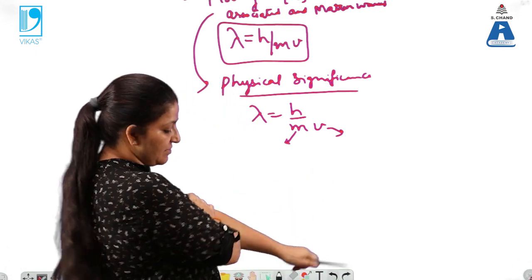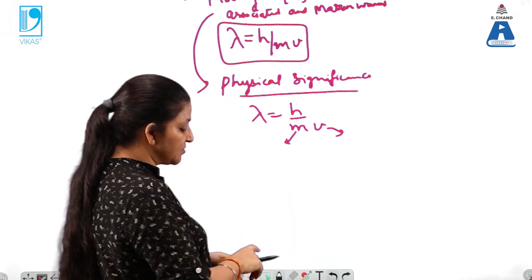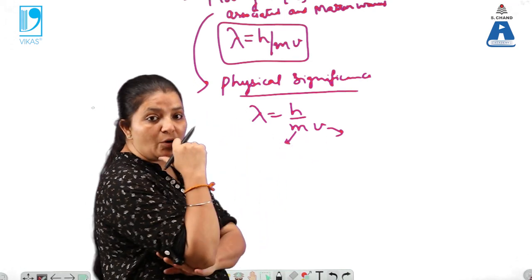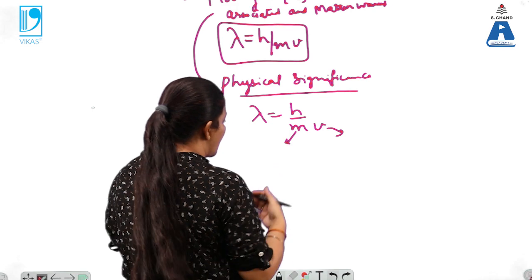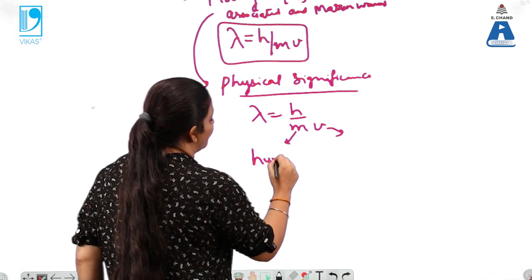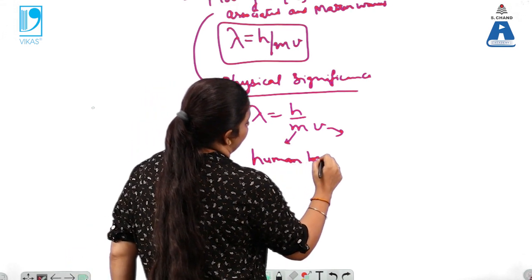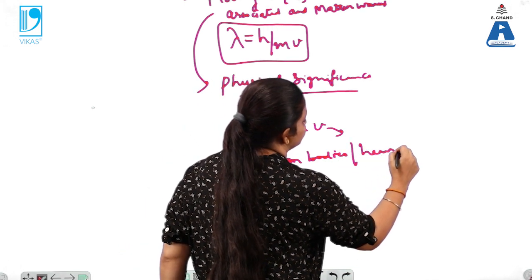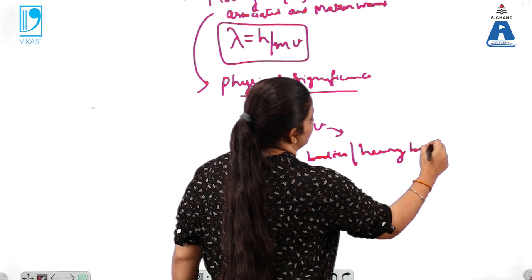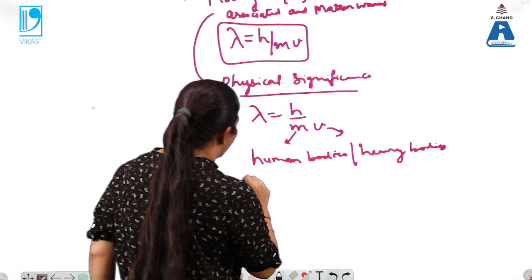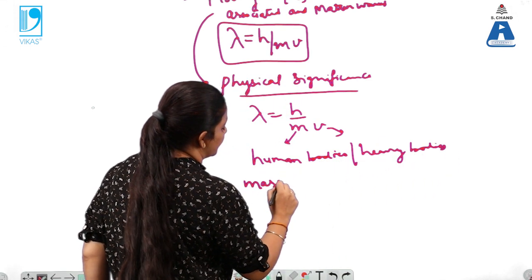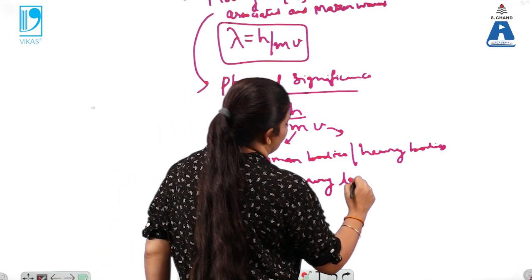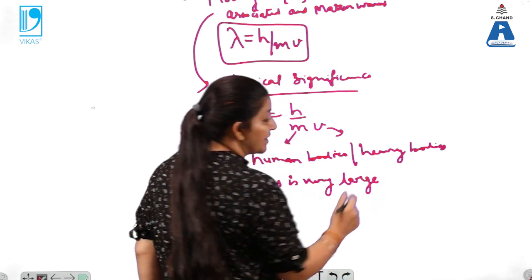That means lambda, the wavelength, depends upon mass as well as velocity. Now in our case, for human bodies or heavy bodies, the mass m is very large.